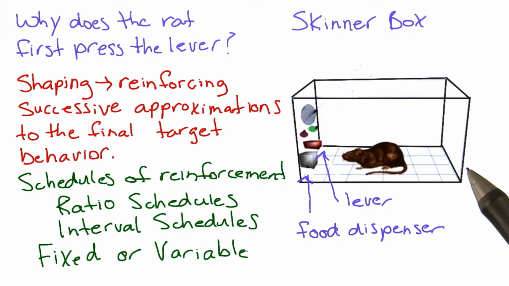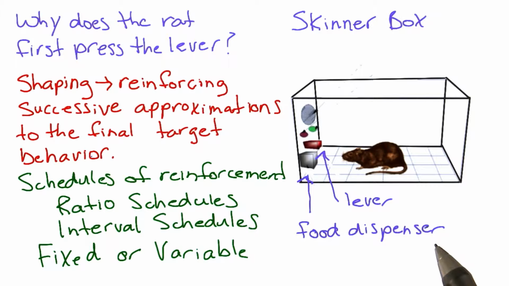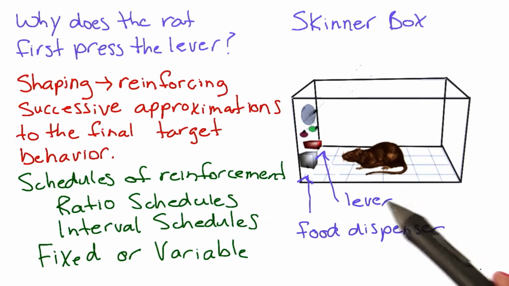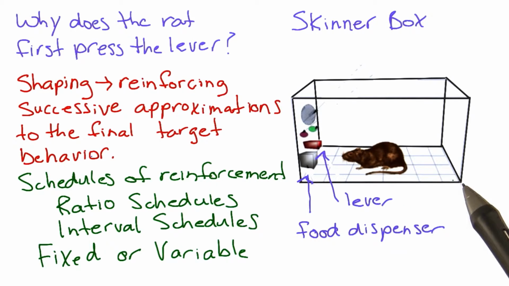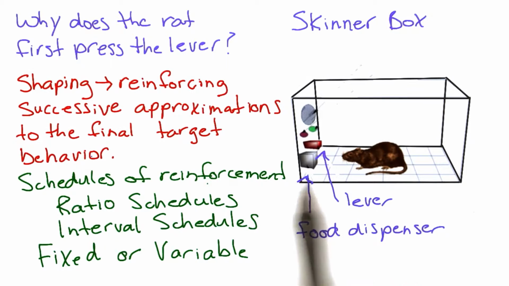Now, when Skinner was first studying rats in his Skinner box, he actually made his own food pellets, and that was quite tedious. So he wondered what would happen if instead of reinforcing every lever press, he actually spaced out some of those reinforcers. And this is how he discovered an entire field of study of schedules of reinforcement. There are many different schedules, but the two we'll just discuss briefly here are ratio schedules and interval schedules.